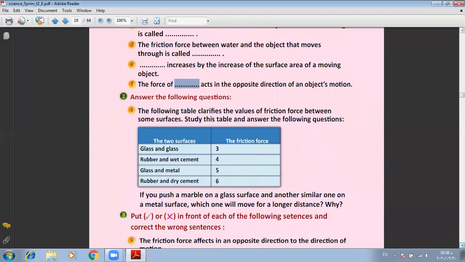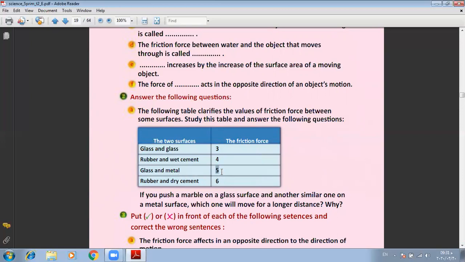If you push a marble on a glass surface and another similar one on a metal surface, which one will move for a longer distance? If you push a glass marble on a glass surface, the friction between them is 3. The second, another similar one on a metal surface, 5.